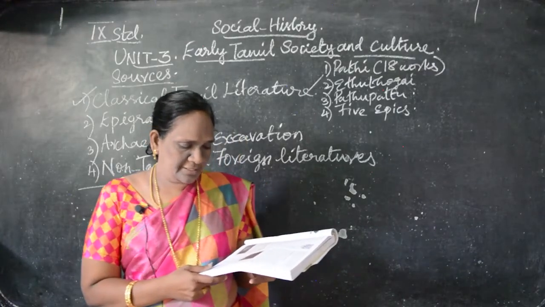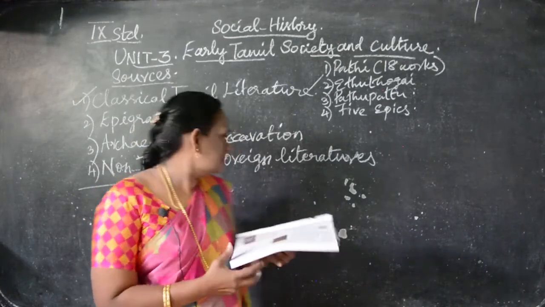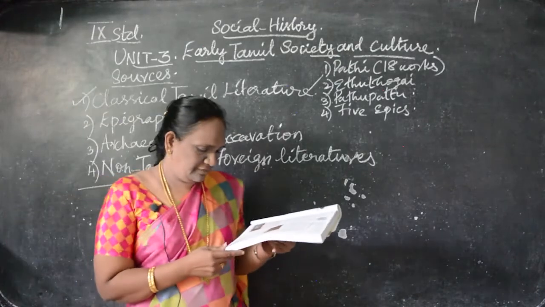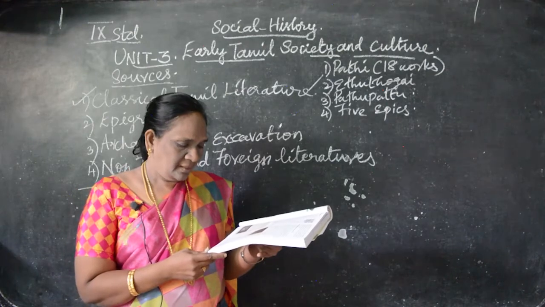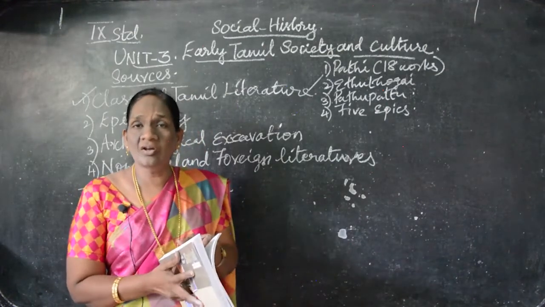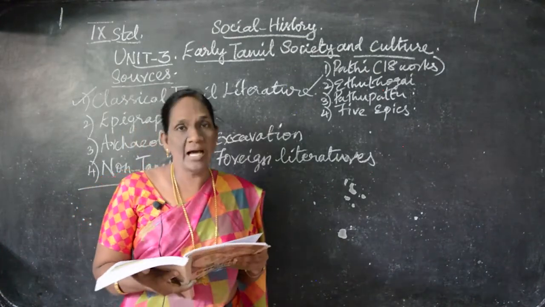Understand? And next one what we can see is archaeological sites, that is archaeological evidences, excavation. We can find Uraiyur, Alagankulam, Arikamedu, Kanchipuram, then Kaveripoompattinam, Korkai. Kaveripoompattinam, Korkai, they are all ports, harbors.